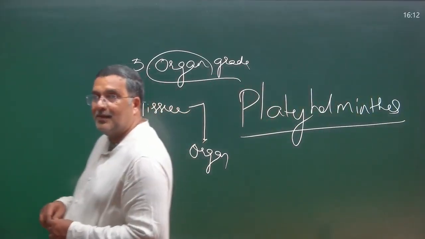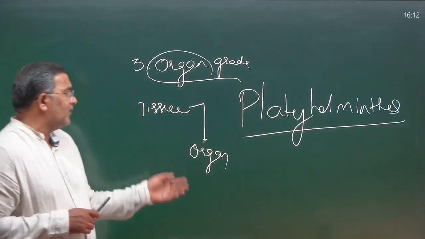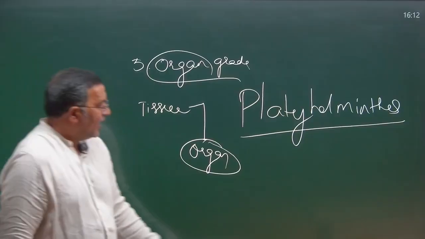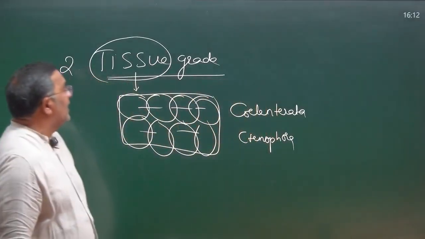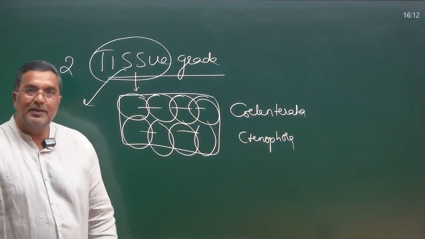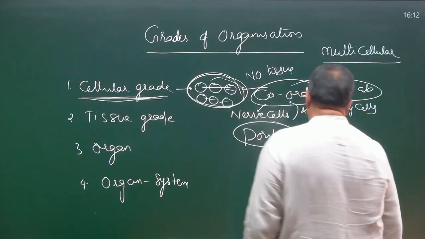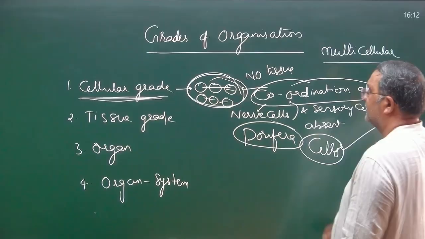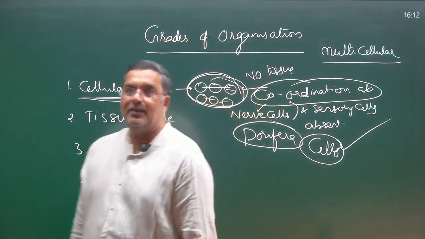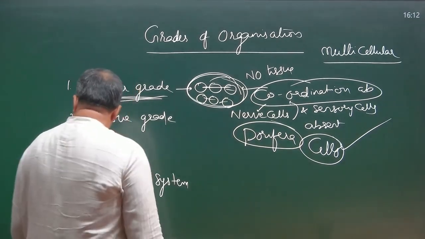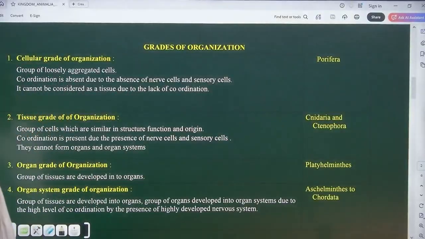So do we have division of labor in organ grade? Yes, definitely. At what level? Organ level. Do we have division of labor in tissue grade? Yes. At what level? Tissue level. Do we have division of labor at cellular grade? Yes. At what level? Cell level. So these are the 4 types of organization with examples. Let us try to find out the notes.